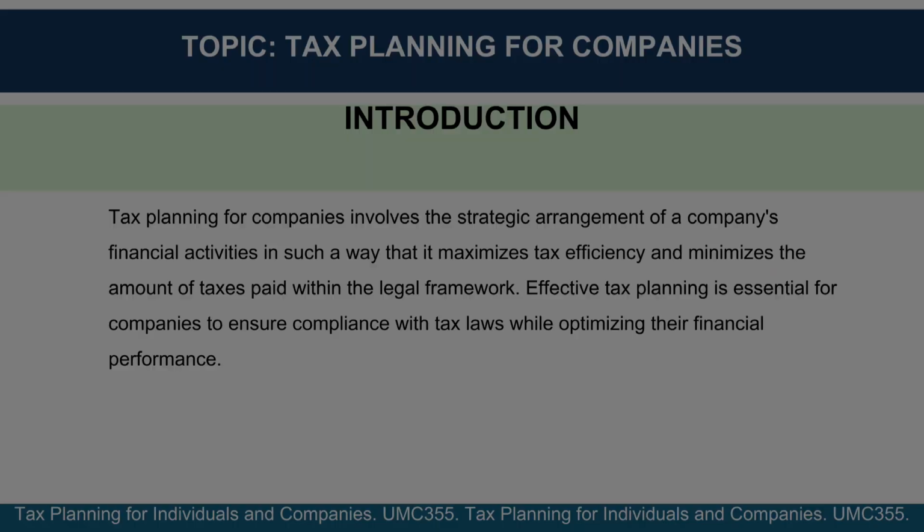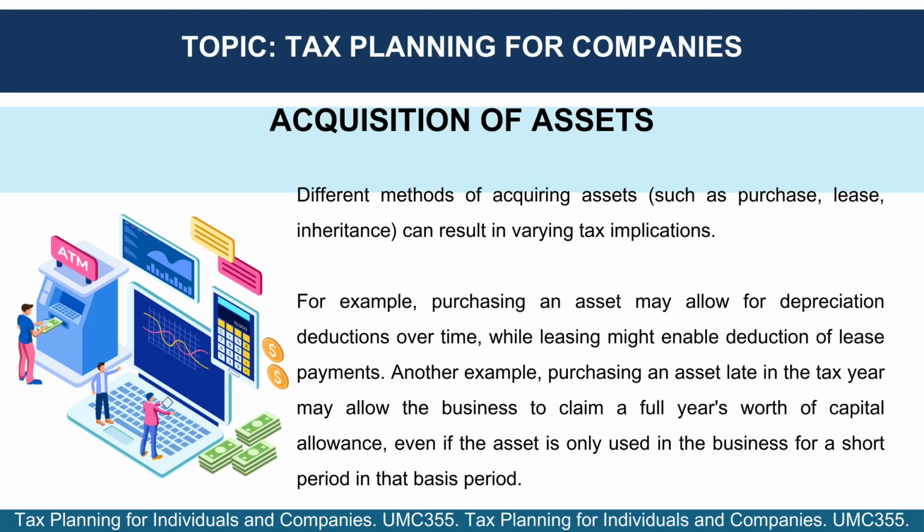unnecessary tax burdens. The method of acquiring assets, whether through purchase, lease, inheritance, or other means, can lead to different tax implications. For instance, purchasing an asset may allow for depreciation deductions over time, while leasing might enable the deduction of lease payments. The timing of asset acquisition, particularly if done late in the tax year, can also influence the amount of capital allowance claimed, even if the asset is only used briefly within that year.